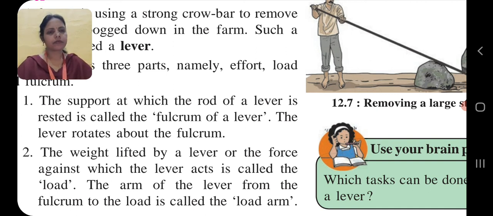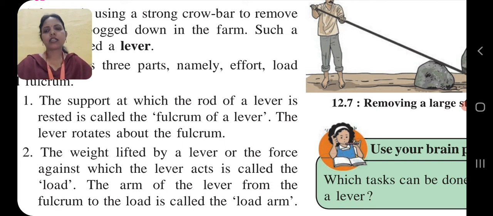Clear? Children, the support at which the rod of a lever is rested is called the fulcrum of a lever, and the lever rotates about the fulcrum.